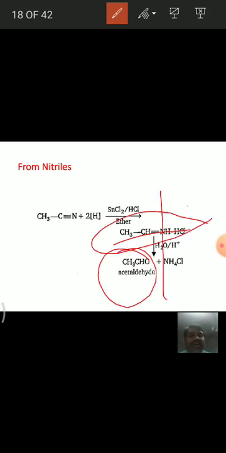And see here, from nitriles we can prepare aldehydes and ketones. When nitriles are reduced in the presence of SnCl2 and HCl, generally in ether solvent, first an imine is formed, then followed by simple hydrolysis in acidic medium, it leads to the formation of aldehydes. That means when nitriles are reduced in the presence of SnCl2 and HCl, they form first an imine, and followed by hydrolysis of the imine we get aldehydes.